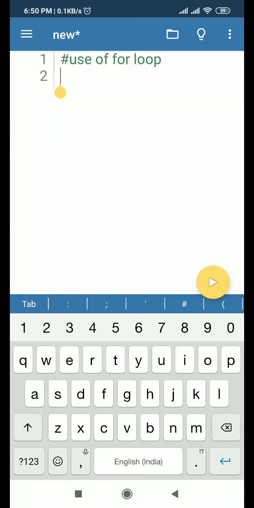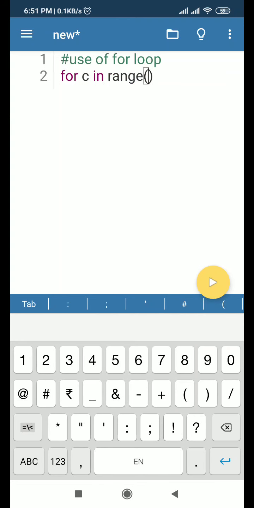First of all, let's see the syntax of for loop. It's like for space, then you need to give a variable, and this variable is known as counter for a loop, or you can say it's a counter variable. Suppose my counter variable is C. For C in, we have already studied about range function.